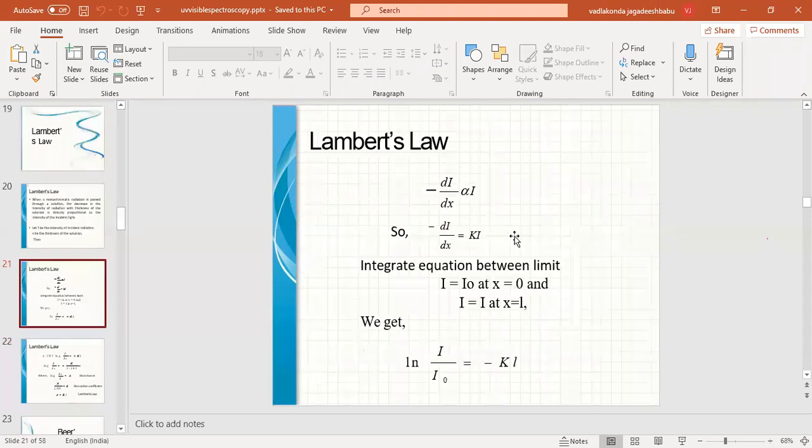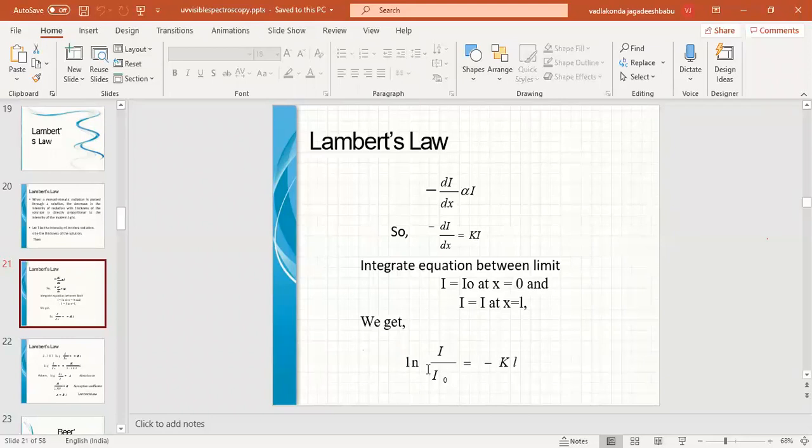According to this, the decrease in the intensity is represented with a negative sign: decrease in the intensity dI with the thickness dx. dI by dx represents the decrease in the intensity of light with the thickness of the medium, which is directly proportional to the intensity of incident light, that is I. So here, minus dI by dx equals kI, where k is a constant.